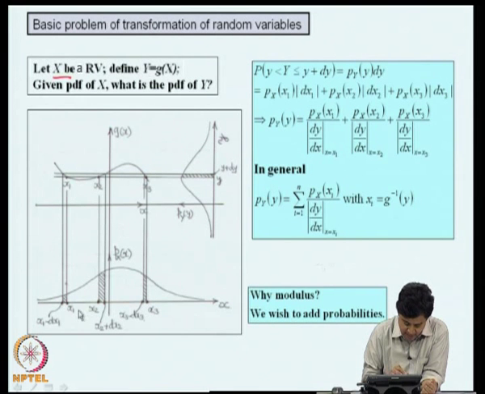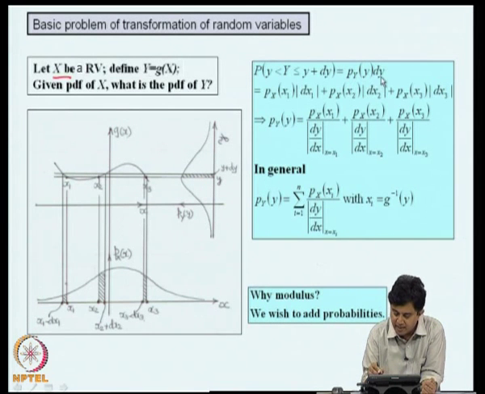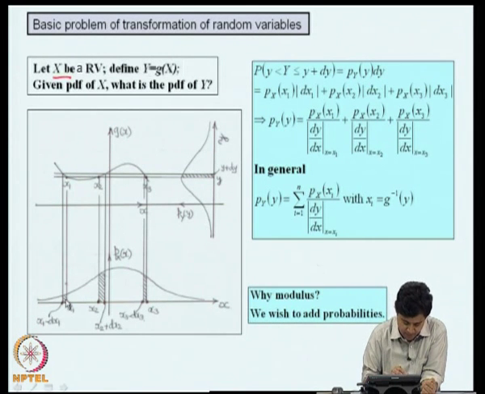Whenever x lies in these shaded regions, y will lie in this shaded region, and these 3 events are mutually exclusive. So, this probability p_y(y) dy is nothing but the sum of these probabilities.